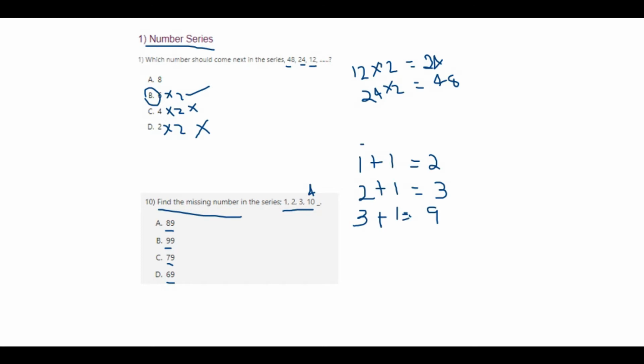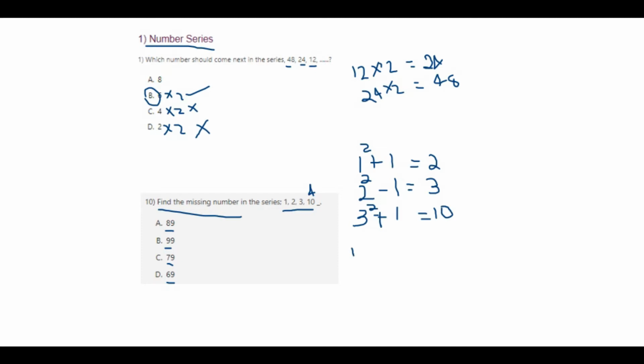See, if you look at the series carefully, 1 square plus 1 is nothing but 2. The same way, when I take 2 square, 2 twos are 4, plus 1, I get the answer as 5. I don't get the answer as 3. So to make it 3, I'm going to subtract: 2 square minus 1, whereas I get 3. In the same way, when I add 3 square plus 1, 3 threes are 9, and 9 plus 1 is nothing but your 10. So therefore, I'm getting to know that the answer is 10.